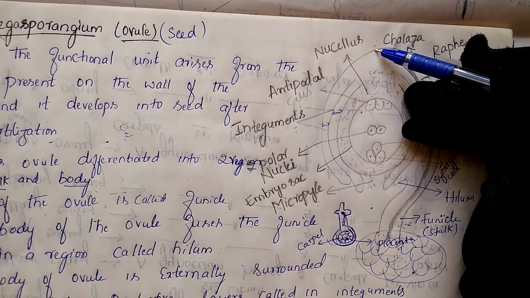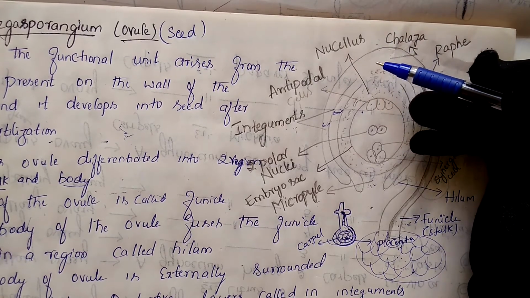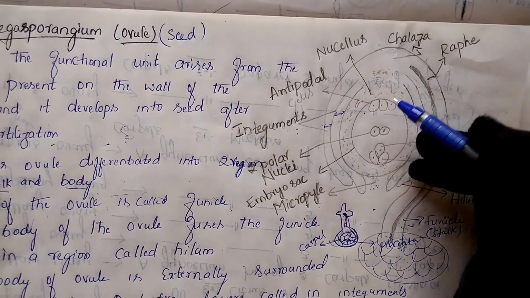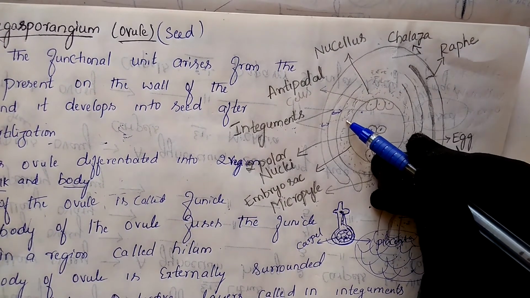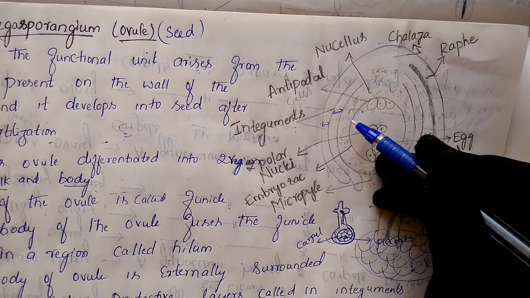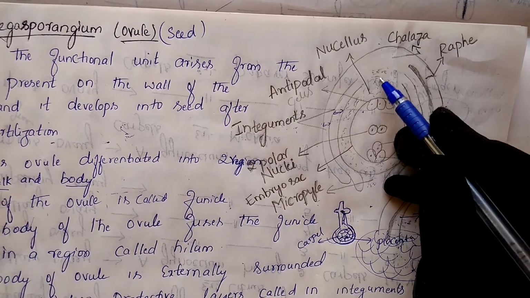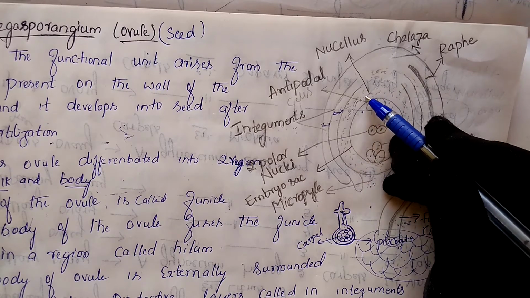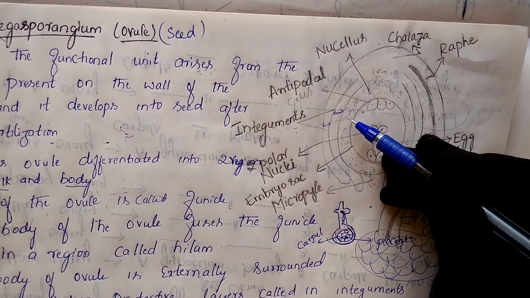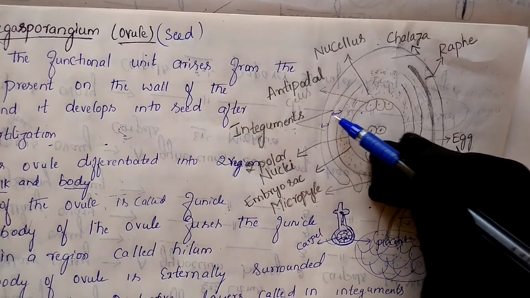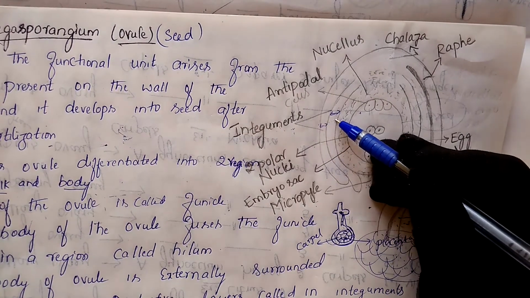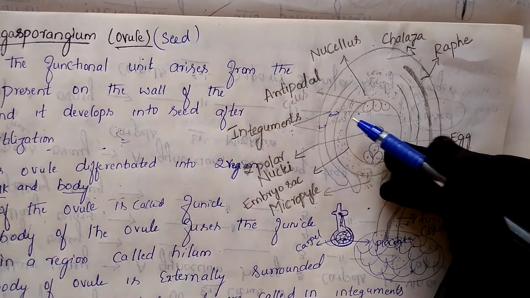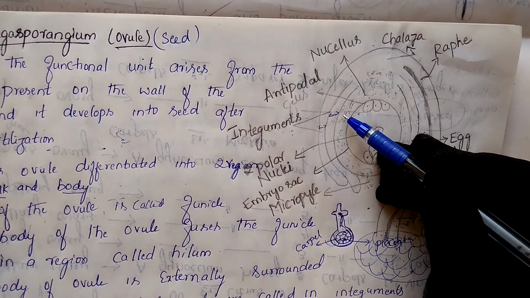Next, the inner integument encloses a mass of parenchymatous tissue called the nucellus. What does the inner integument contain? A mass of parenchymatous cells is present here. This is the mass of cells, and it contains parenchyma cells. These are the two integuments: this is the outer integument and this is the inner integument. Inner to these integuments is a mass of parenchymatous cells.